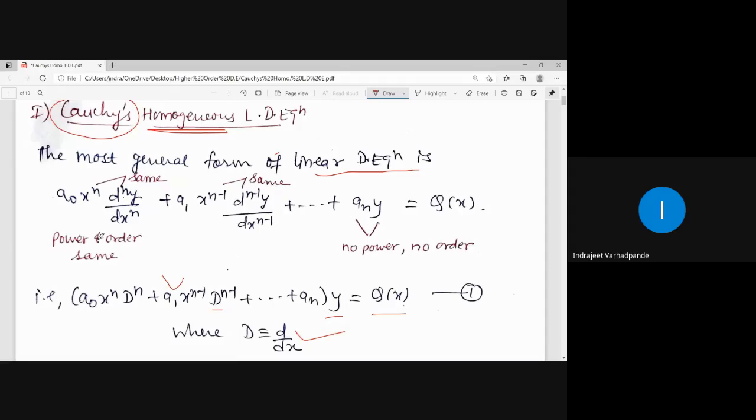Clear till here? Yes, sir. Yes, sir. Note it down up to this, everybody.